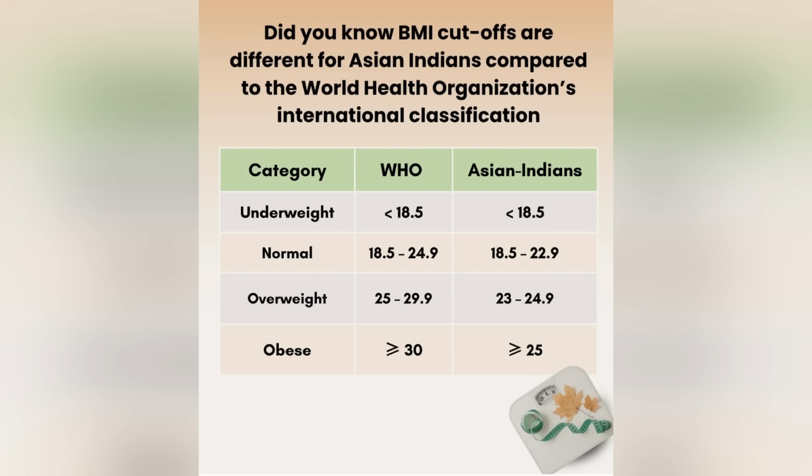It is also defined by abdominal circumference. In males, if the abdominal circumference is more than 90 centimeters, or in females, more than 80 centimeters, they come into the category of obesity.